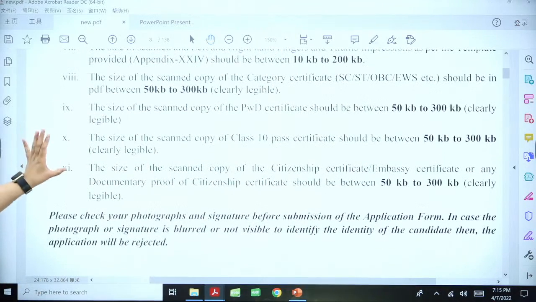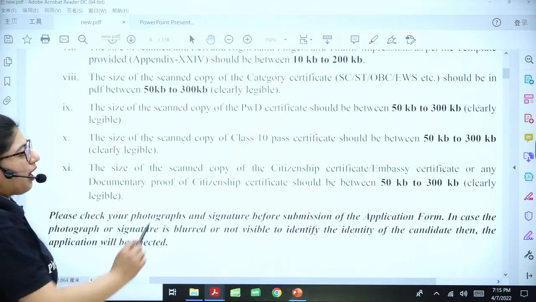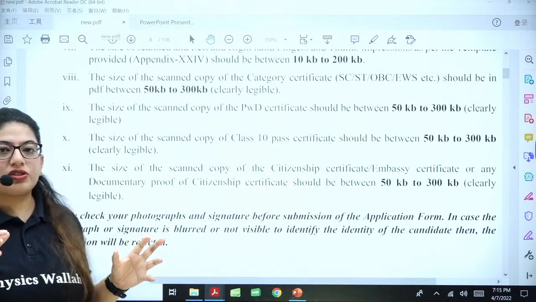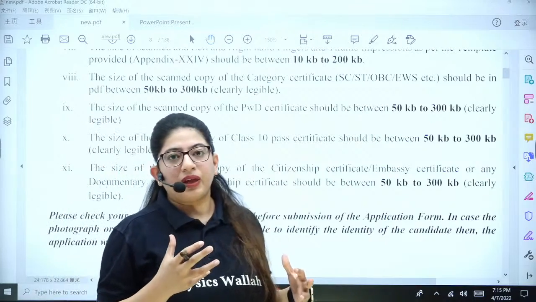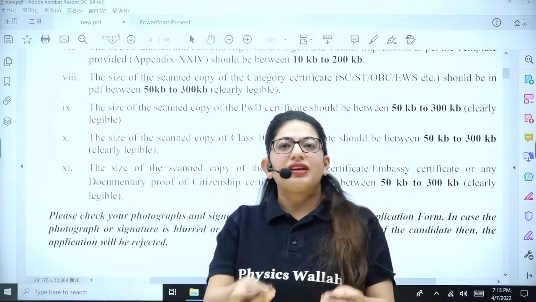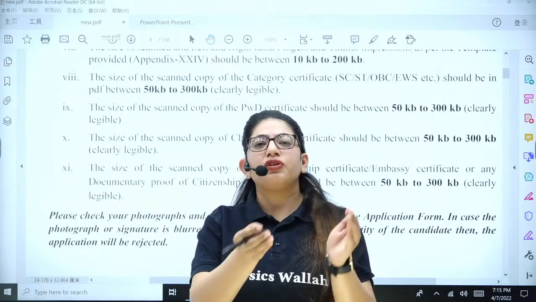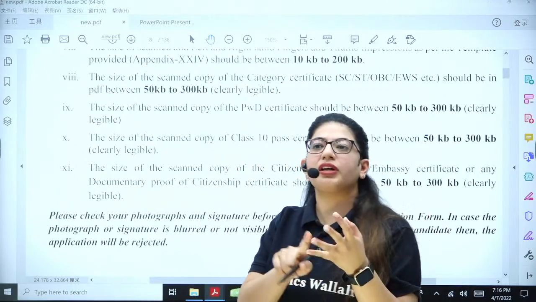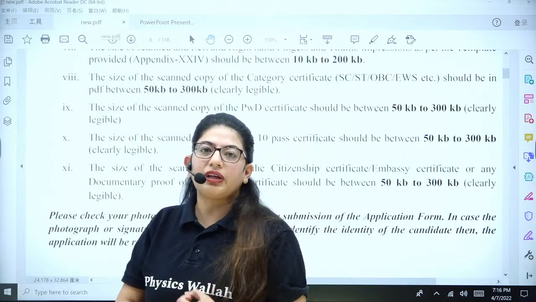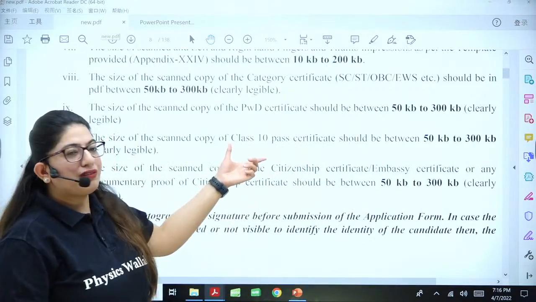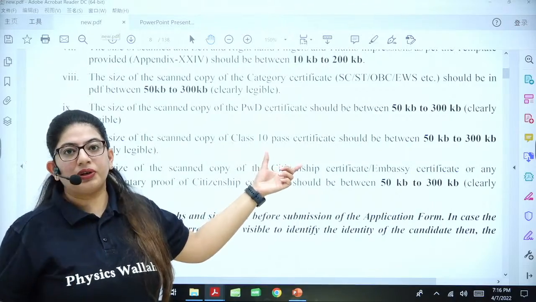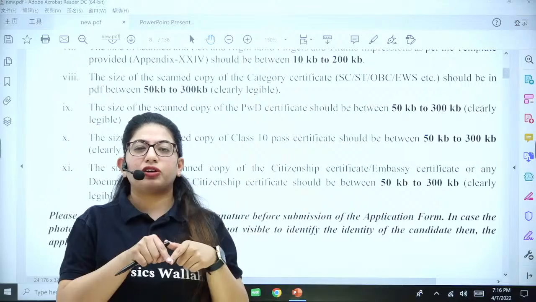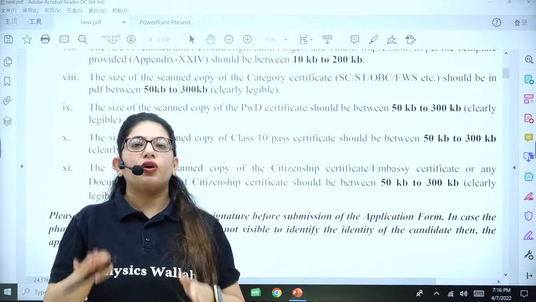All right. So next, another thing that you need to have is your class 10 pass certificate. Now, a lot of students are so confused about the pass certificate. The pass certificate is the certificate that you receive when passing your class 10th, where your name, your date of birth, and your marks are written. So you have to put that. Why? Because this is so important for the date of birth. So you need to have that certificate that you got after completing your 10th class.